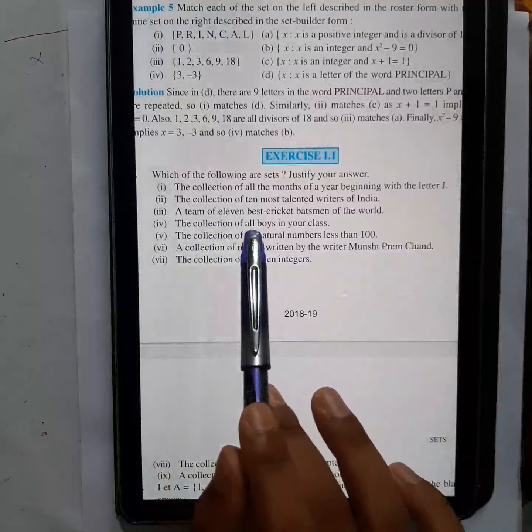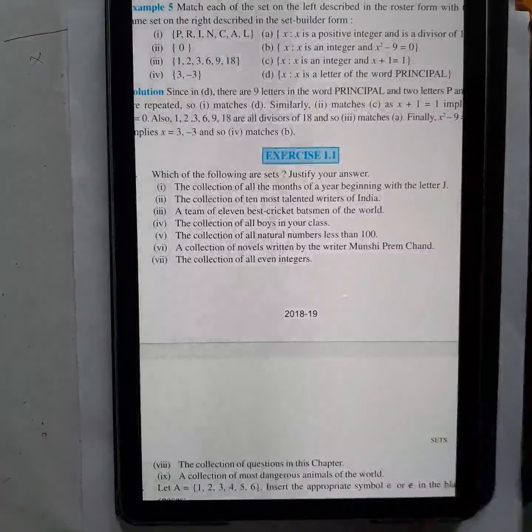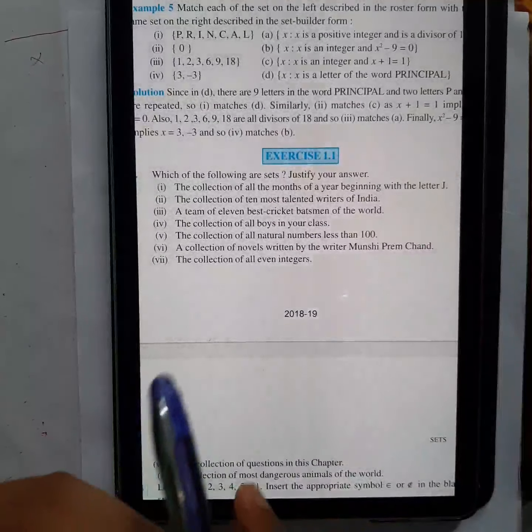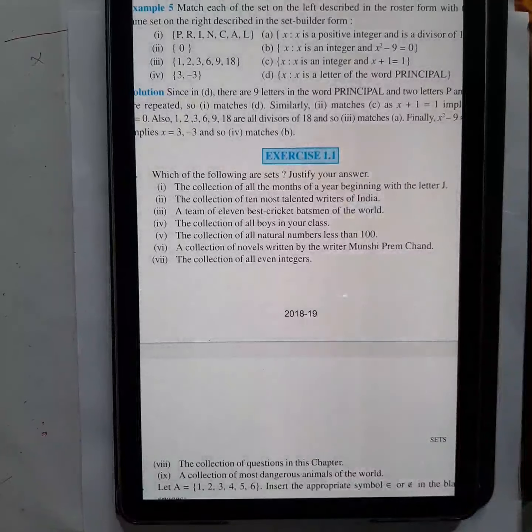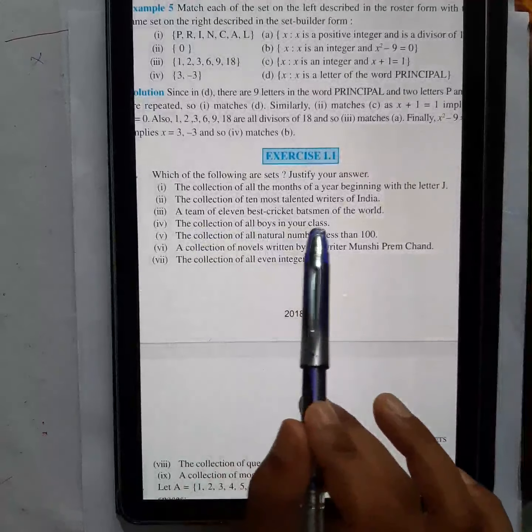Number 4, the collection of all boys in your class. So can you make such list? Of course, yes, all boys in your class. Obviously it will be common list for all the students. So you can just name all the boys name from your class. So you can easily make such list. So this will be a set.